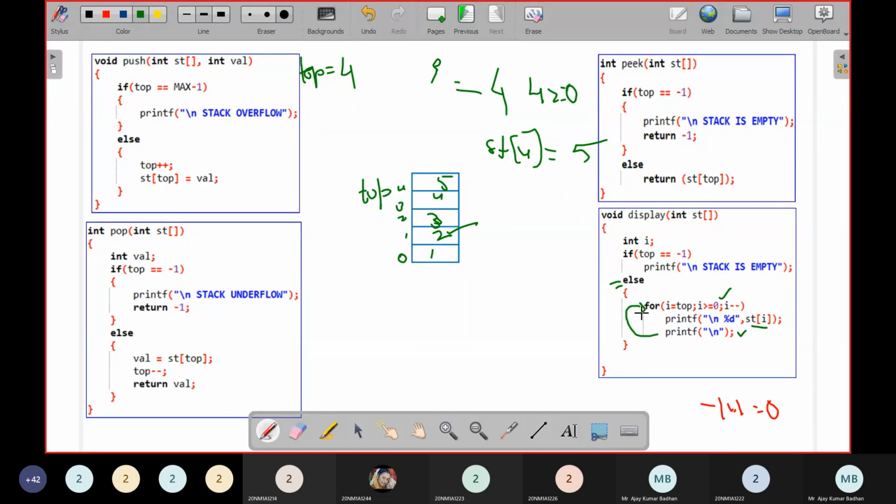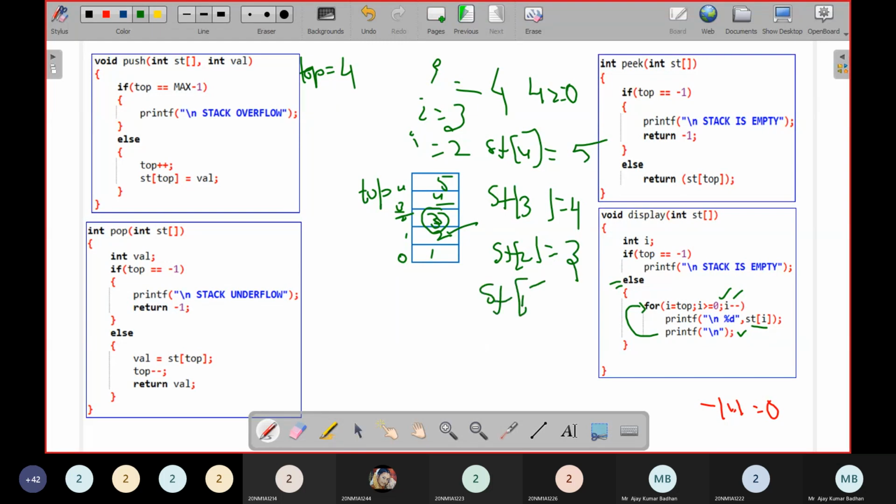Again, you will come back here. So what do I have to do? Decrement the value. Now i will be decremented to 3. Is 3 greater than or equal to 0? Condition satisfied. Simply print the statement st of i. The i value is 3. So what is the value present in 3 here? 4. I am going to print the value 4. Next, again decrement the value. i equal to 2. So st of 2 is equal to how much? What is the value present in the 2 here? 3. Printing the value.